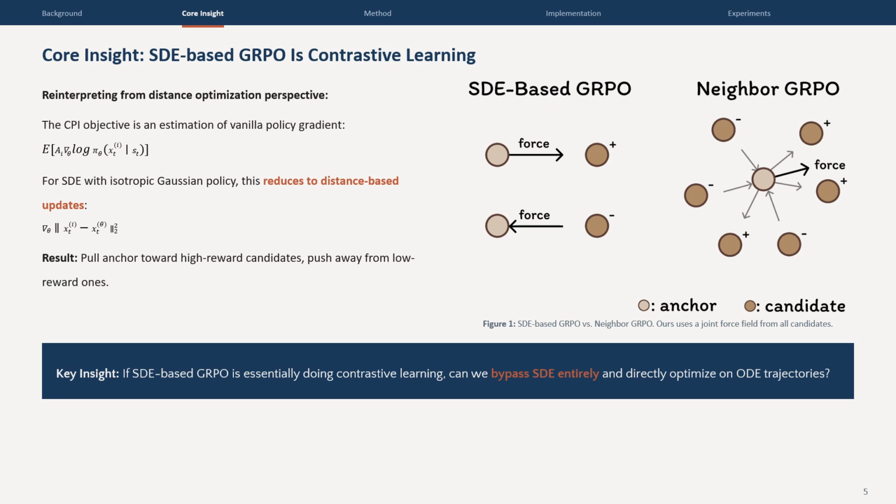This means SDE-based GRPO has been secretly performing contrastive learning all along. And this naturally leads to our central question. If the goal is just contrastive optimization, why do we need the expensive SDE conversion at all? Can we perform effective GRPO directly on deterministic ODE trajectories?